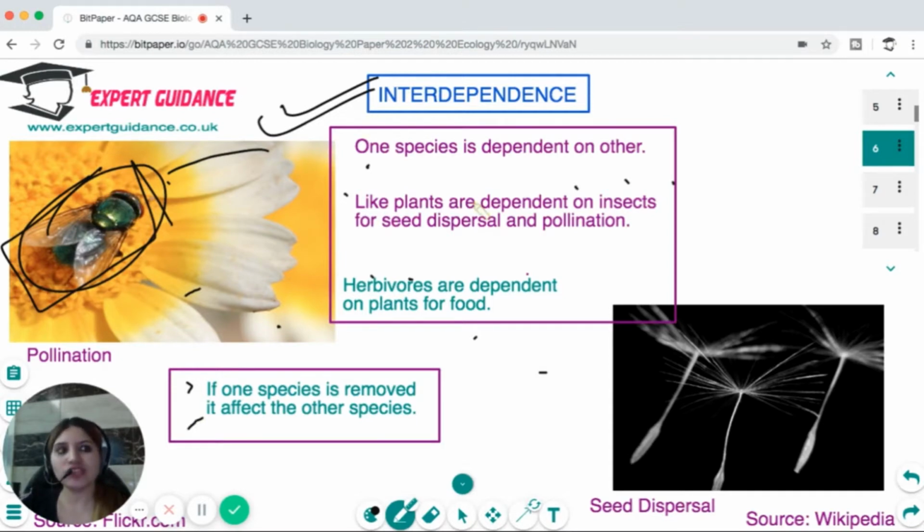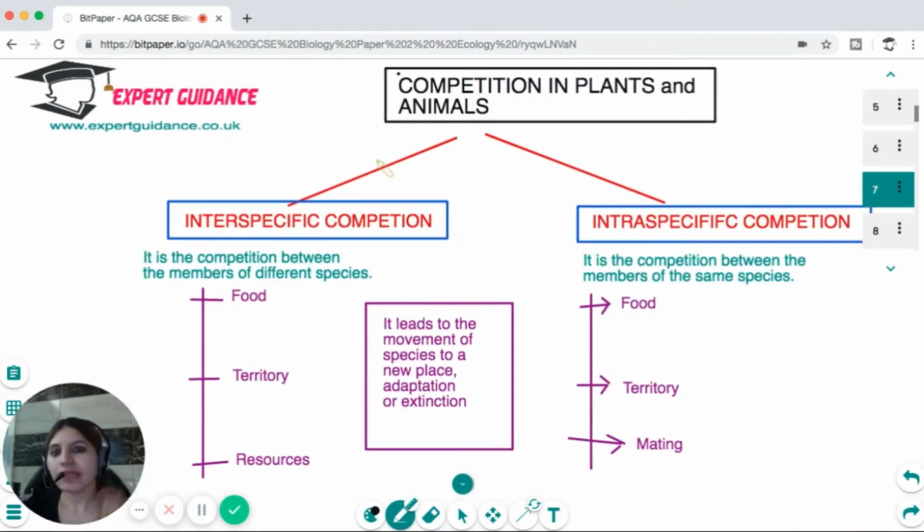All the species are dependent on the other in the ecosystem. Now, let's see what is the competition in plants and animals. The competition is of two types. Interspecific, it is a competition between the members of the different species, and members of different species fight